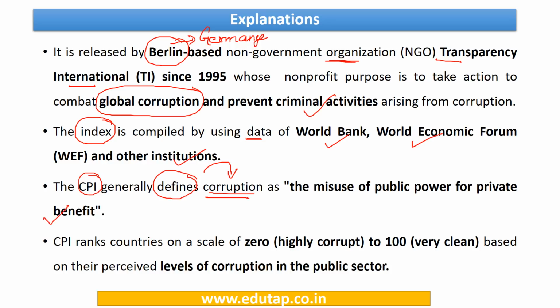This index ranks countries on a scale of 0 to 100. If you get a score of 0, that country is highly corrupt, and if you get 100, it is very clean, with no corruption prevailing. The levels of corruption are measured in the public sector. So not much to be remembered. Which organization releases it? Transparency International. Where is it based? In Berlin, Germany. The data used is from the World Bank, World Economic Forum and other institutions, and scoring is from 0 to 100.